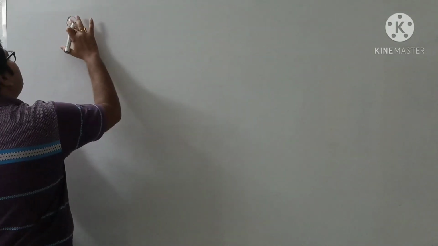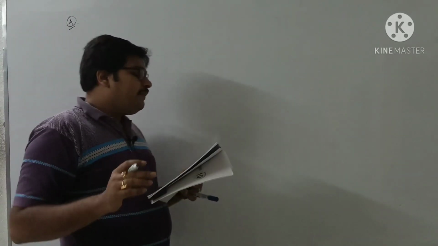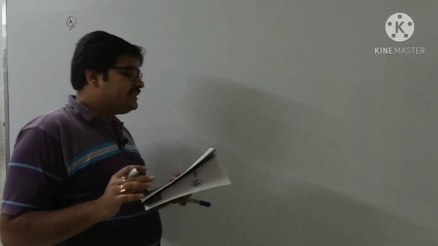Okay? Question number 4. Draw a pair of tangents to the circle of radius 5 cm.